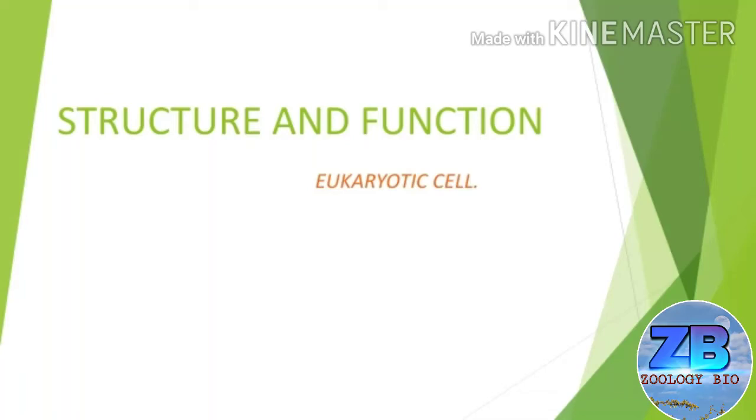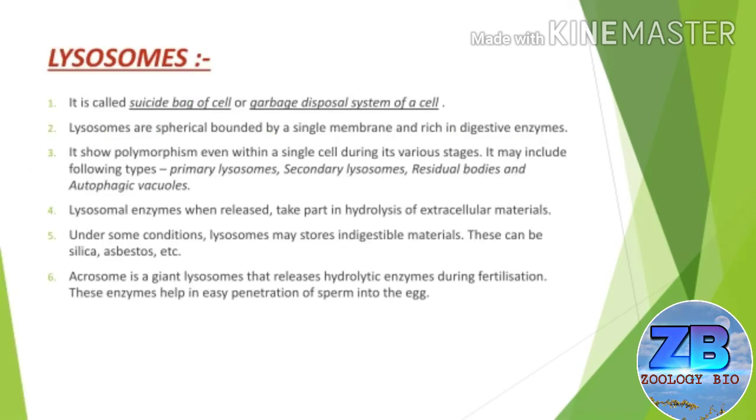In this video, I am talking about the structure and function of eukaryotic cell. So let's start. Now the cell organelle is lysosome. These are single membrane bound small spherical organelles. They contain hydrolytic enzymes in them. Due to the presence of such enzymes, these are capable of digesting the own substance of cell. That is why they are called the suicidal bags or garbage disposal system of cell.